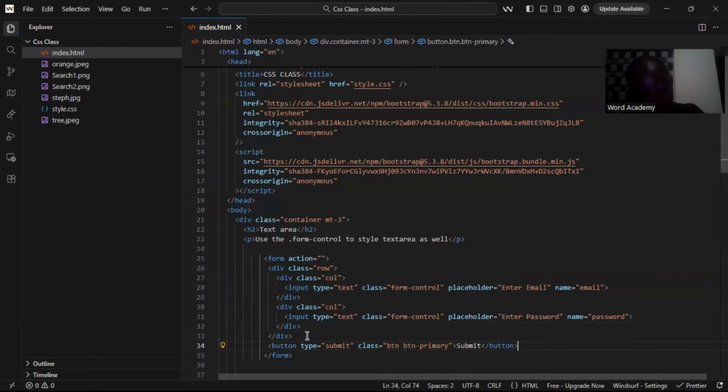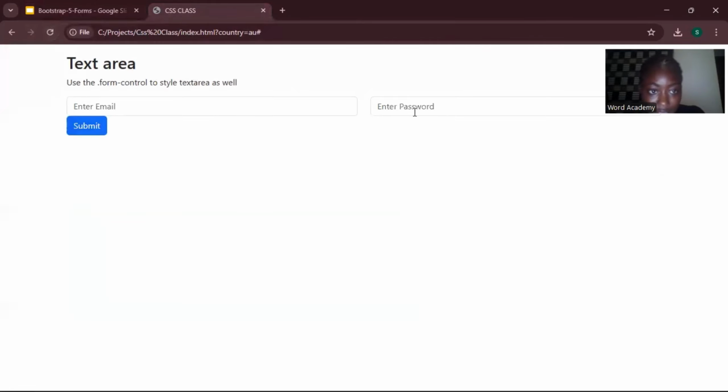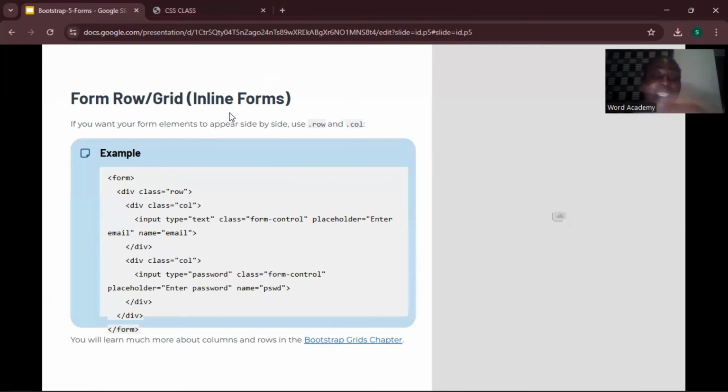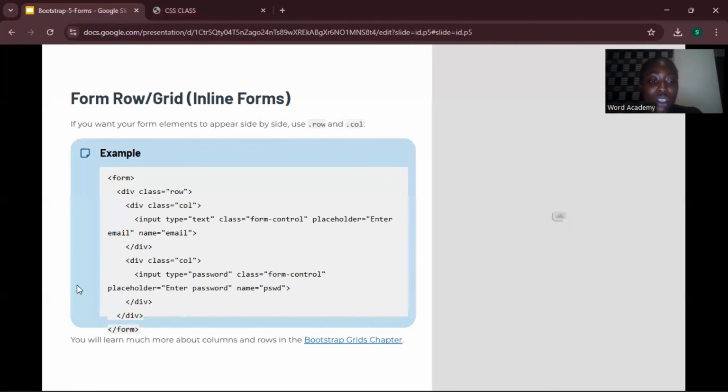Now let's check it out. So this is another different way if you want to have your text area. They say you should use the form-control to style the text area if you want it in inline form. So can you see the way they fall beside each other? So that's that about that.